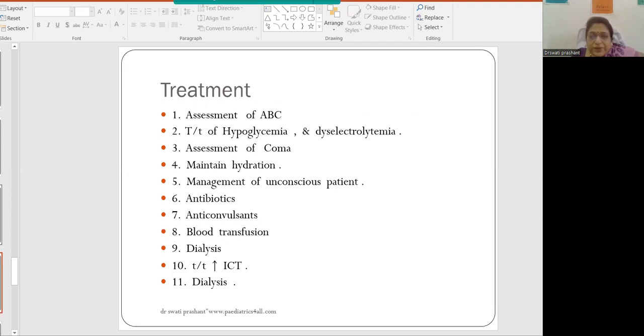Blood transfusion is given if the patient has anemia because of RBC lysis, after doing cross match. Dialysis is only needed if the patient lands up in renal failure. We also have to take care of the raised intracranial tension, so we have to treat accordingly.